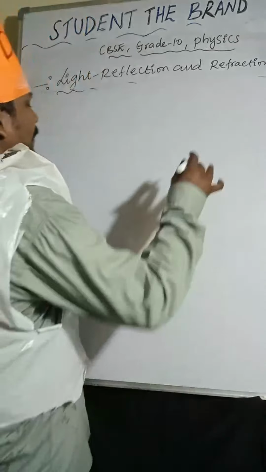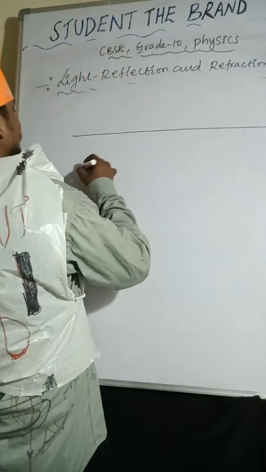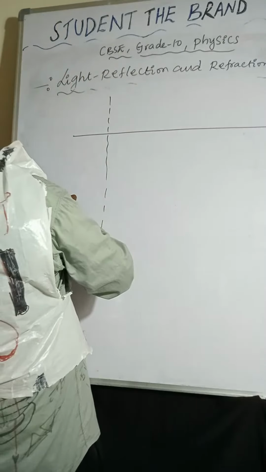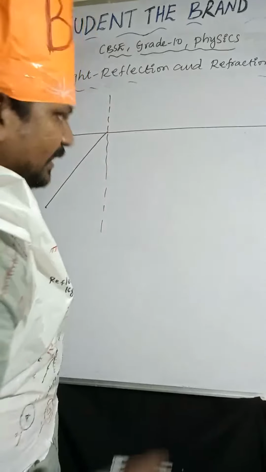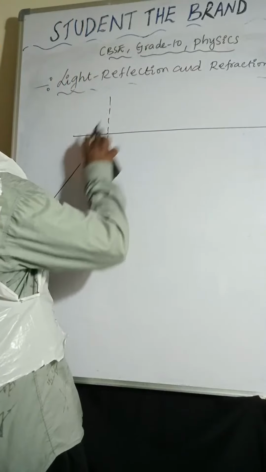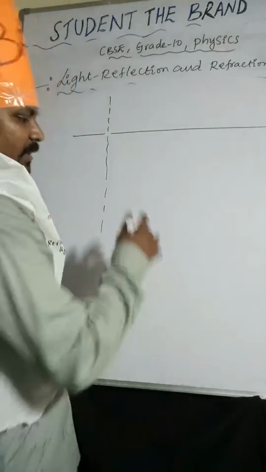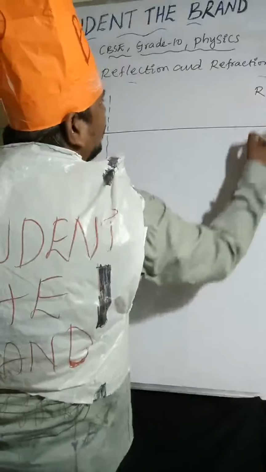Okay, now I'm taking it like this. Normal line. So this is the light ray, moving from denser to rarer. Normally if the light ray is moving from denser to rarer, what happens? It moves away from the normal line. So this is the rarer medium and denser medium.